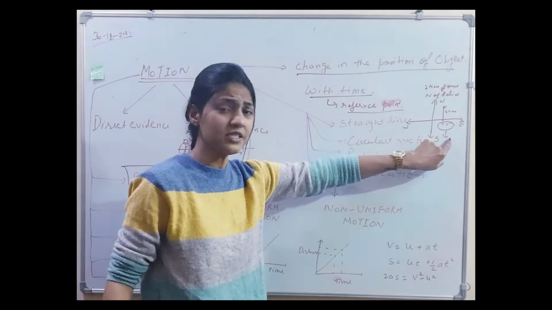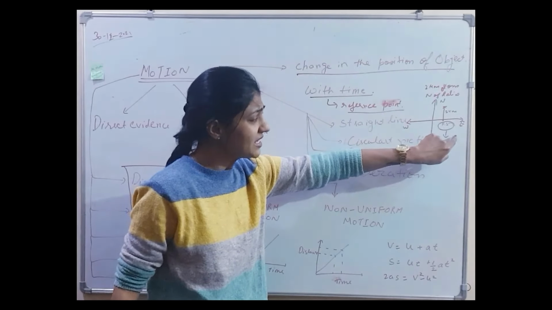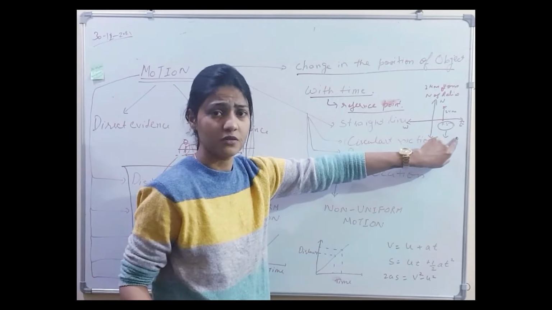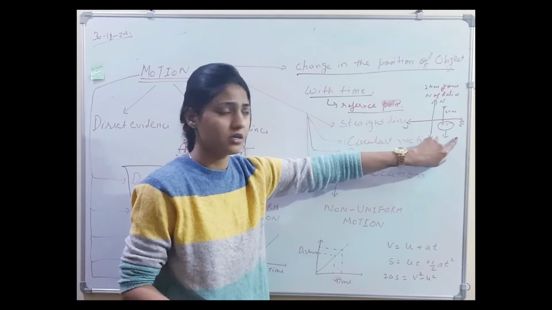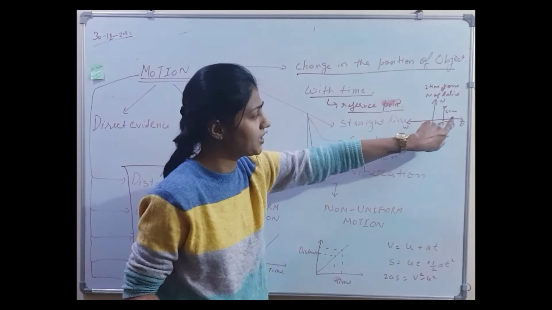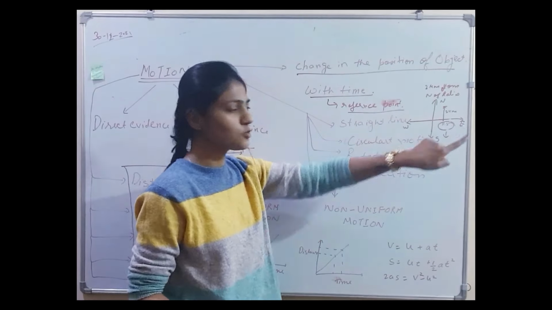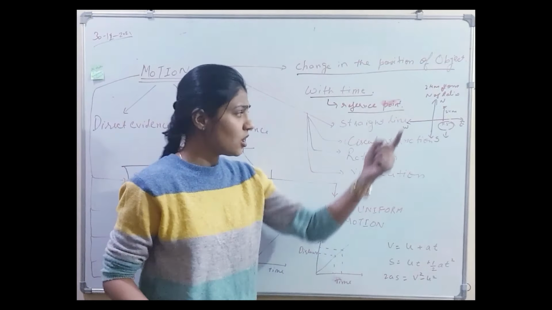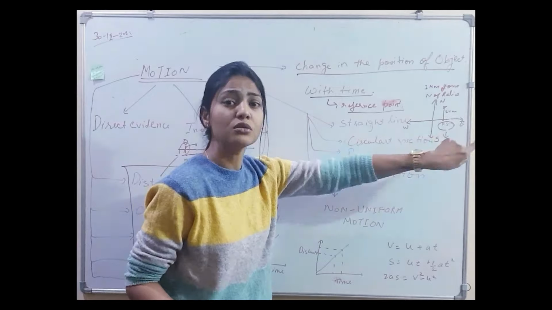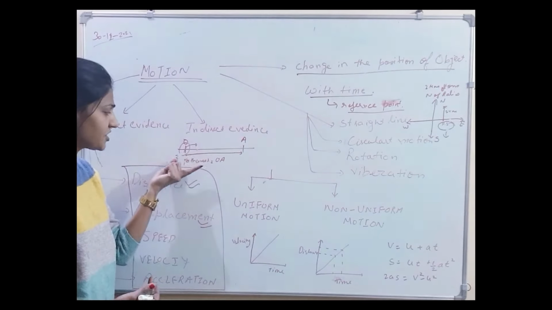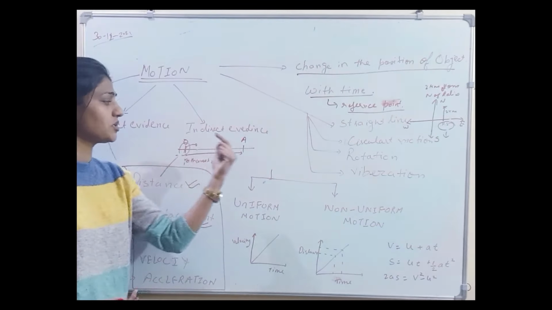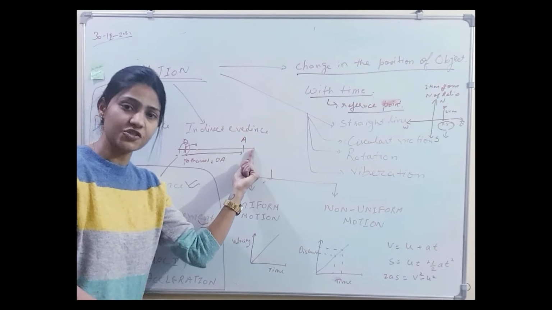We can take the reference point wherever we want. It's according to our convenience. It can be here, it can be here, it can be here. And this reference point is called the origin. What is it called? It is called the origin. So what is the distance, the path covered from the origin to the point where we have reached?